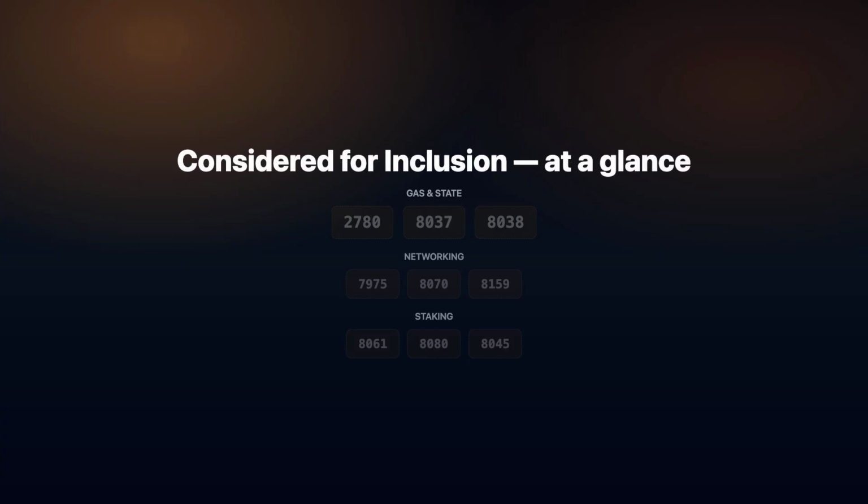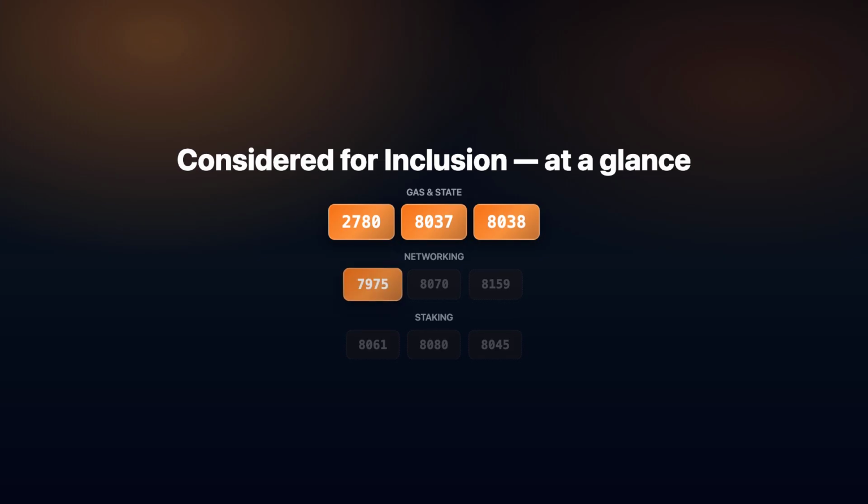The remaining 21 EIPs fall into 3 buckets. Gas and state management. EIP 2780 cuts ETH transfer costs by up to 71%, while EIP 8037 and 8038 reprice state creation and state access to reflect what those operations actually cost. Networking. EIP 7975 adds partial block receipt lists so sync does not break as the gas limit rises. And EIP 8070 cuts blob pool bandwidth by about 75%.